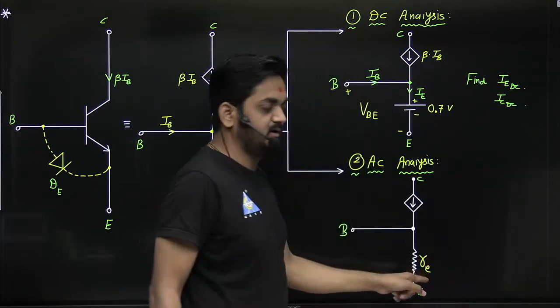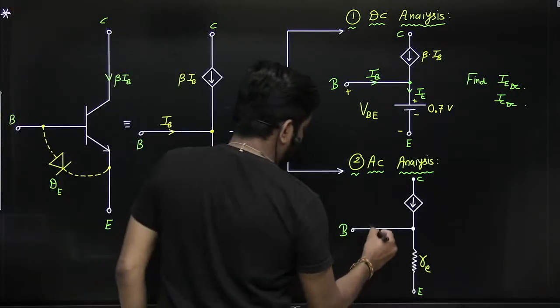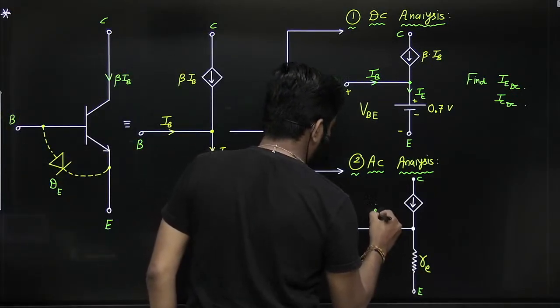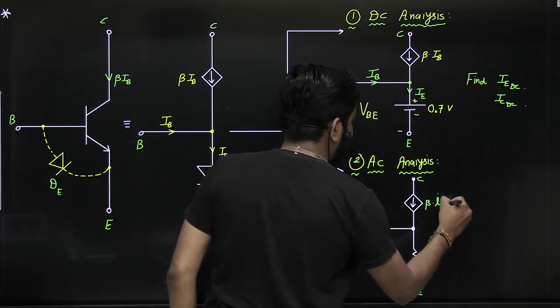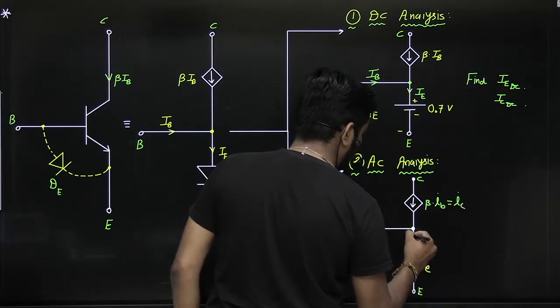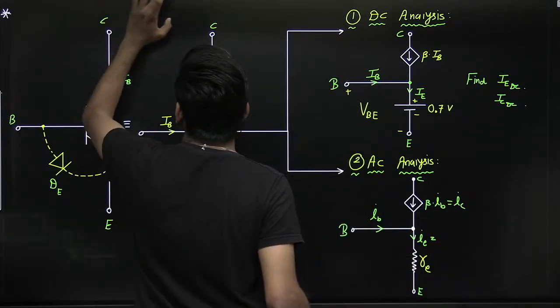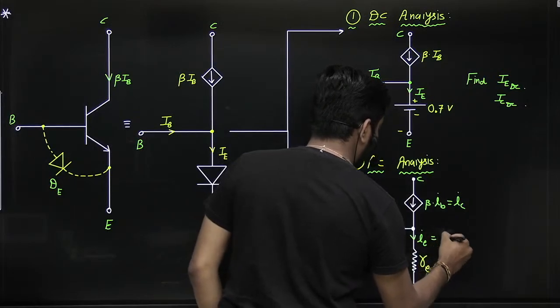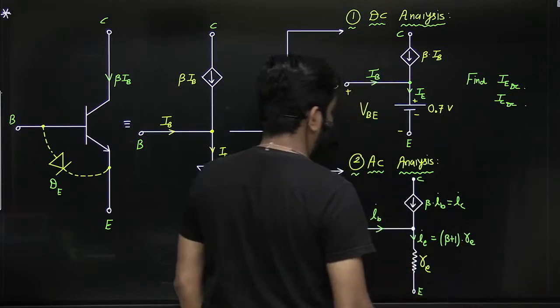E stands for emitter. Now let us mark the currents. Here it is AC current, that's why small ib. This is beta into ib, which is nothing but your ic, collector current. And this is your emitter current, which, if you apply KCL, will be beta plus 1 into ib.